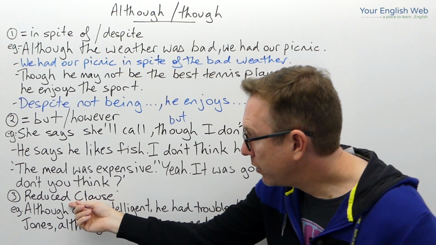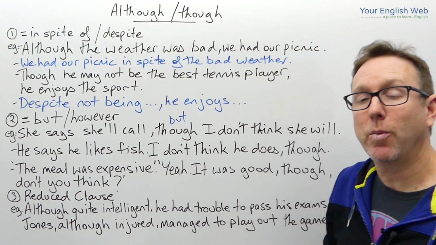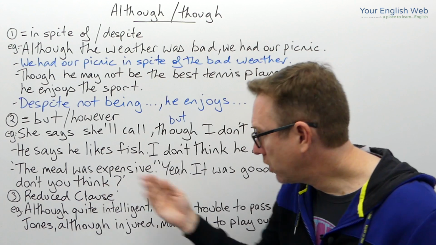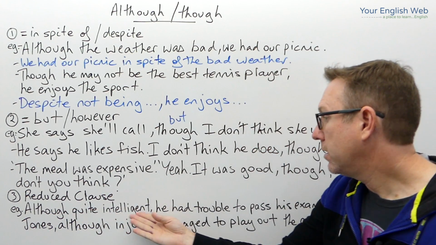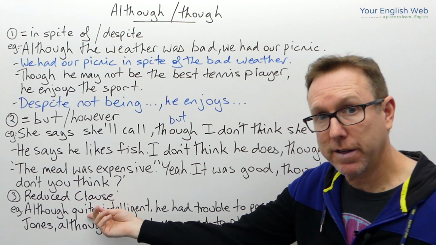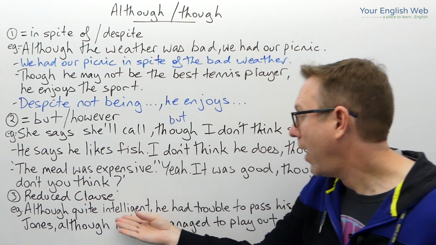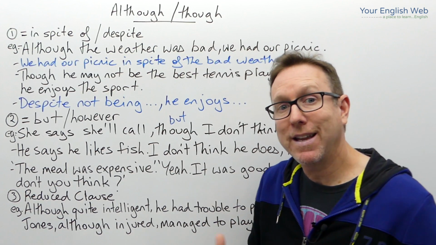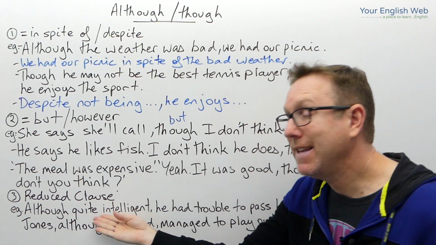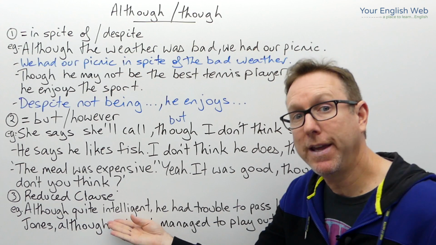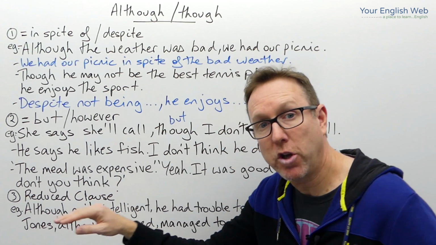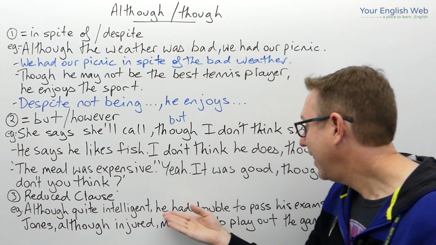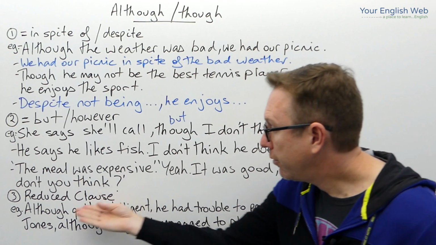And here we have the reduced clause. Now the reduced clause means that we don't need to put a subject and a verb into the clause, okay? It's a reduced clause. Although quite intelligent, so we can see here that there's no subject or verb. So, although quite intelligent, he had trouble to pass his exams. Although he is quite intelligent, but the reduced clause means that we don't need to put that subject and verb in.